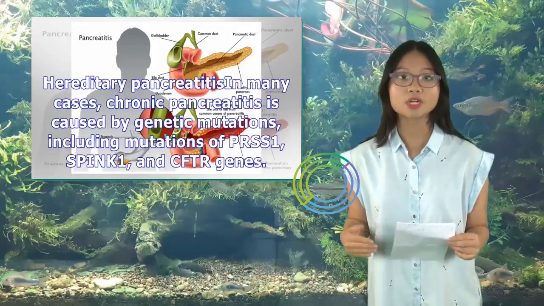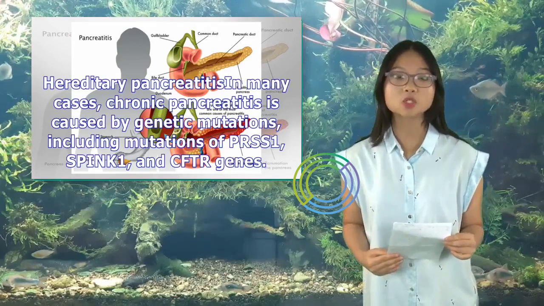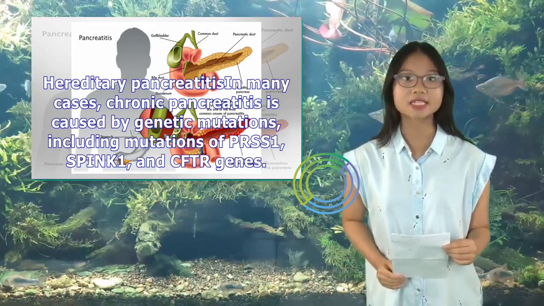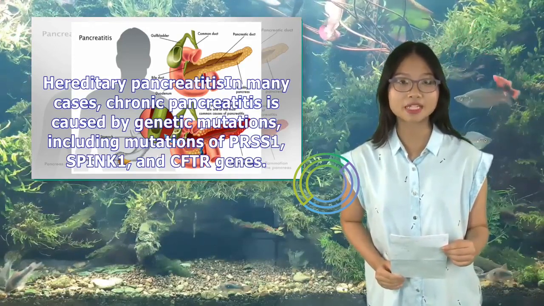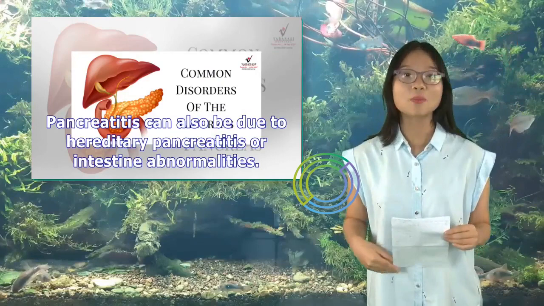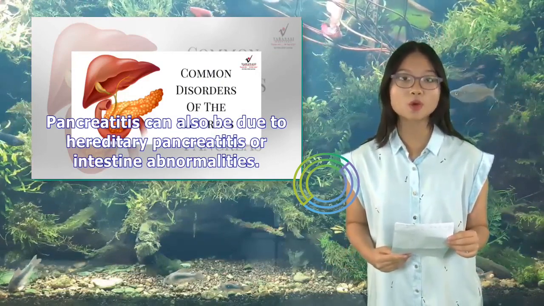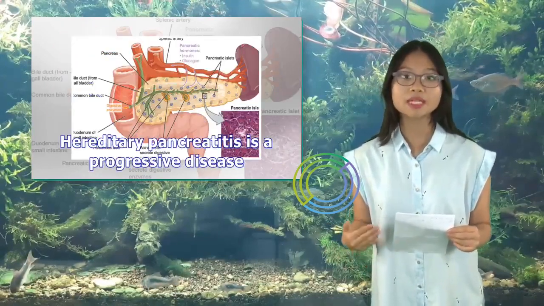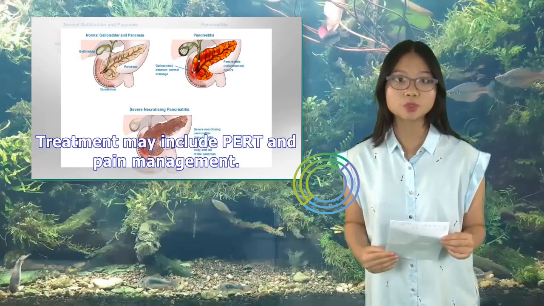Hereditary pancreatitis: in many cases, chronic pancreatitis is caused by genetic mutations, including mutations of PRSS1, SPINK1, and CFTR genes. Pancreatitis can also be due to pancreas or intestine abnormalities. Hereditary pancreatitis is a progressive disease. Treatment may include PERT and pain management.